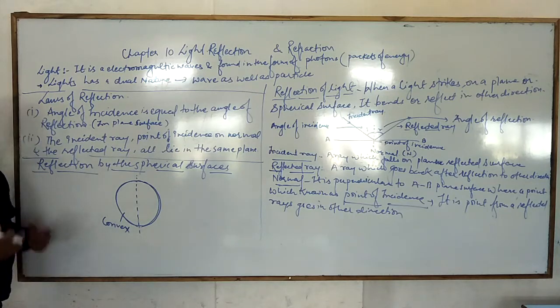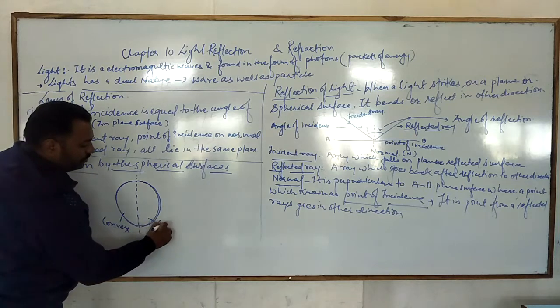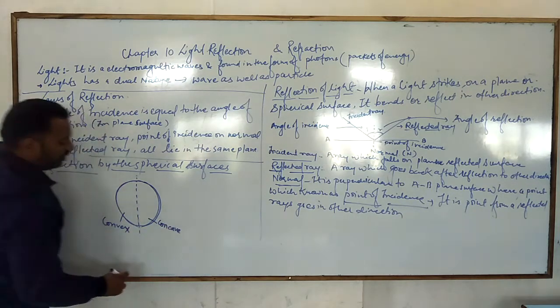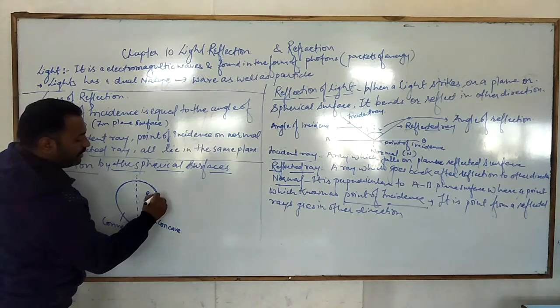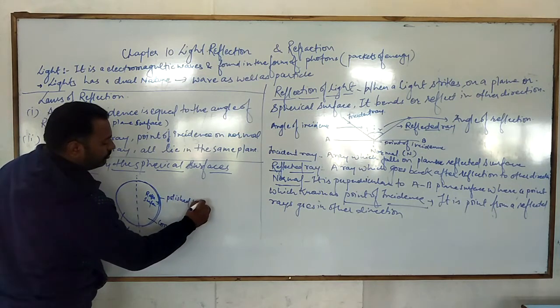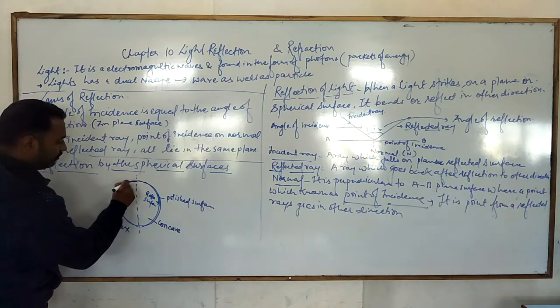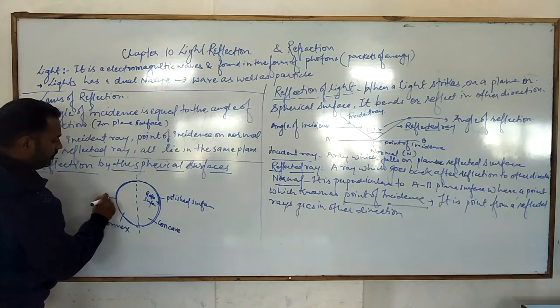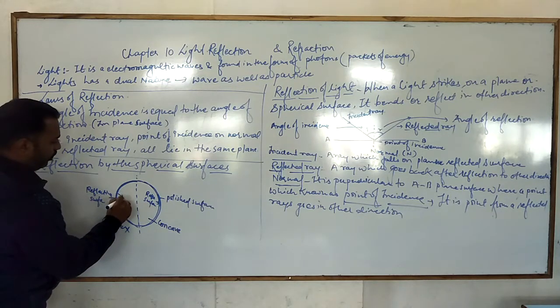What will be the reflecting surface? And what will be the polished surface? I will write here. Okay. This is the concave surface. This is the reflecting surface, and this is the polished surface. This is the reflecting surface. This is the polished surface. And for that, this is the reflecting surface, and this is the polished surface.